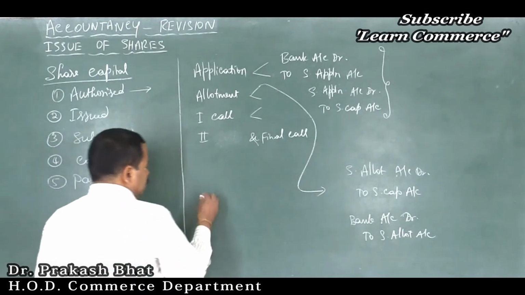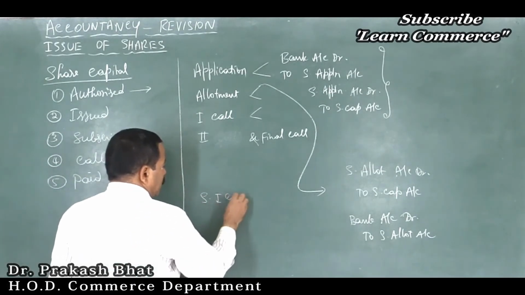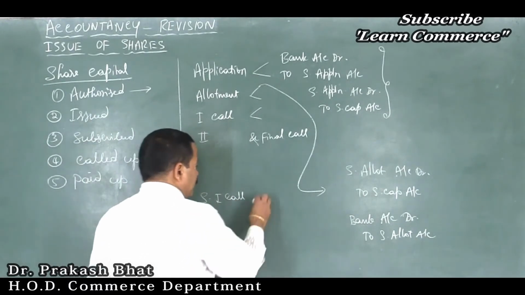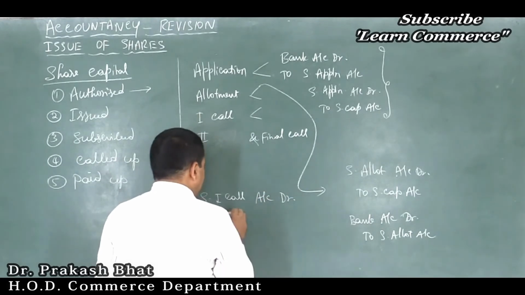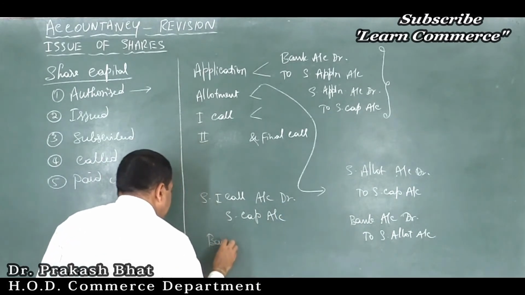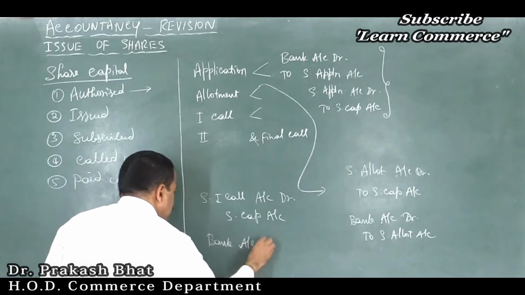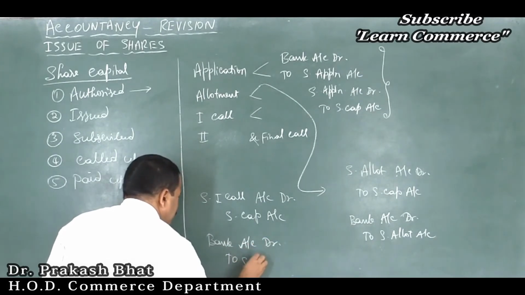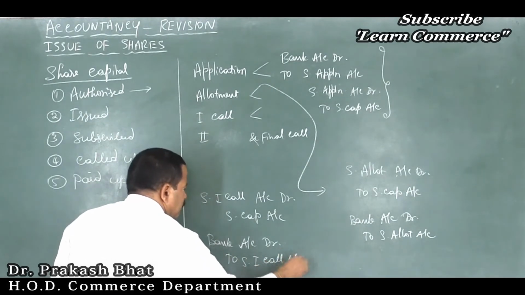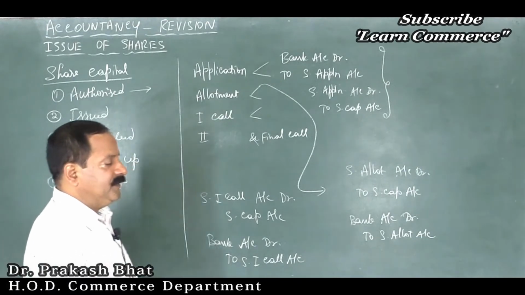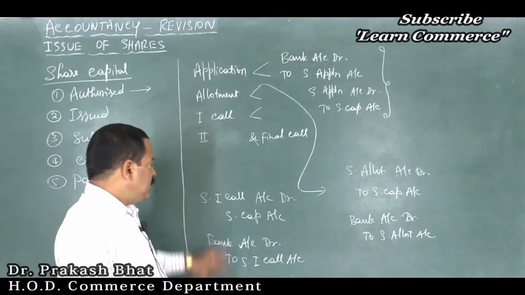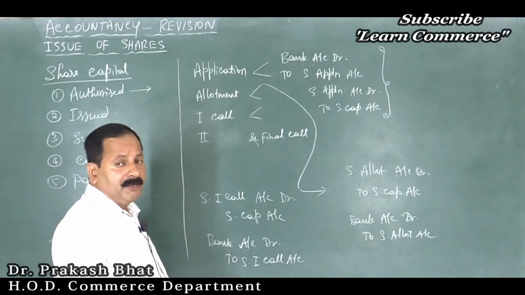Like this only, that is the first call stage: share first call account, or share first and final call account if it is the last call, isn't it? Share first call account debtor to share capital account, then bank account debtor to share first call account. So this is about the different entries that are to be made, and subsequently share second and final call account debtor to share capital account.